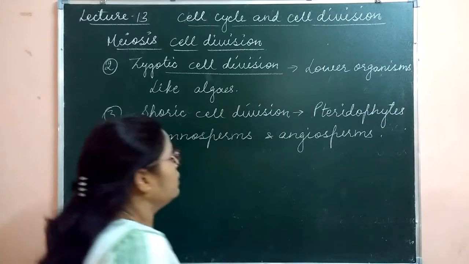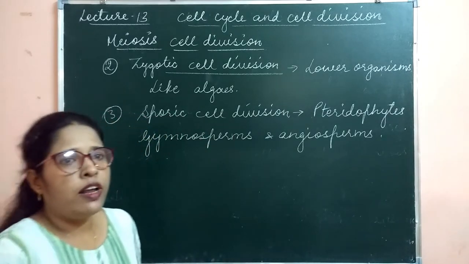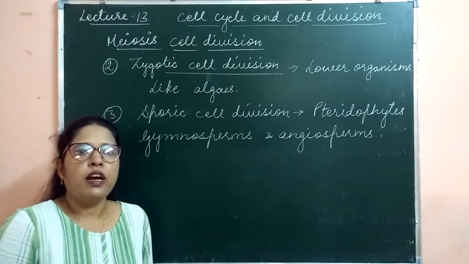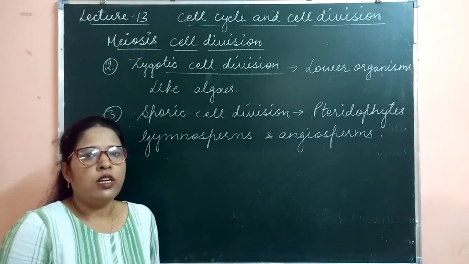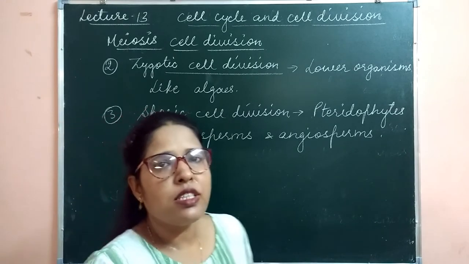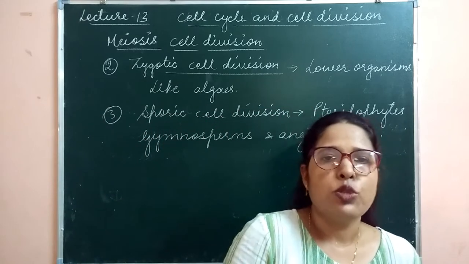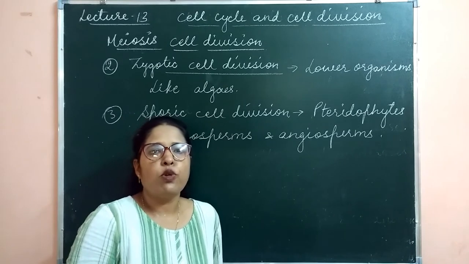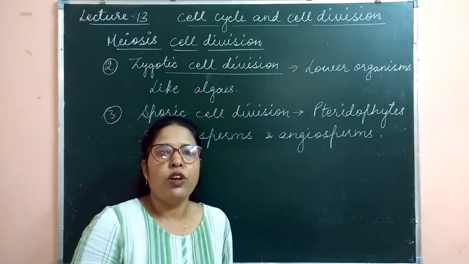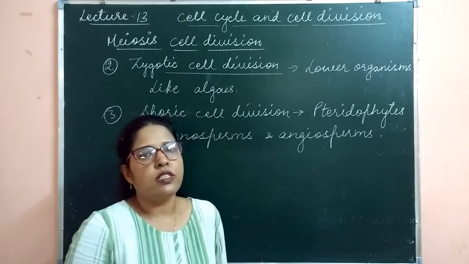So here the cells called microspore mother cell and megaspore mother cell are going to produce the spores. Clear? That's why this is called sporic cell division. So here the microspore and megaspore mother cells divide by meiosis cell division.